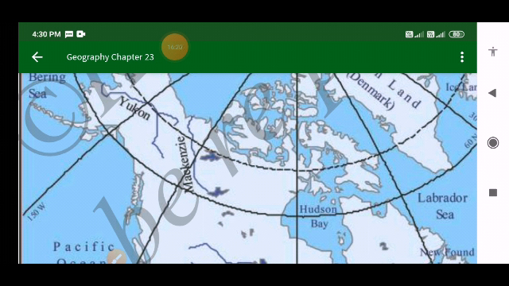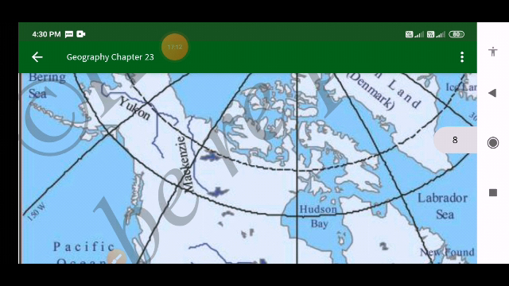Understood what I'm telling? So in the northeast it is narrow and widens towards the southwest.